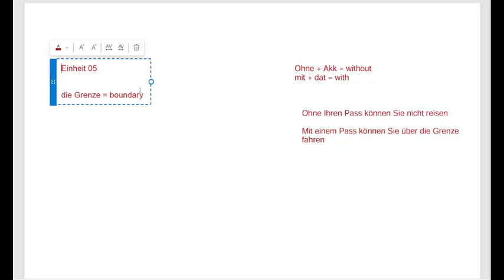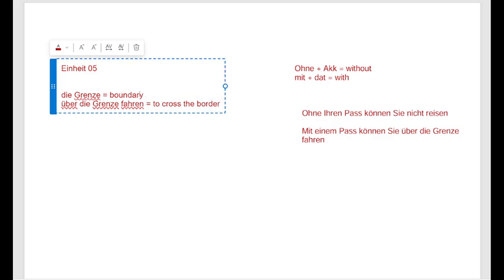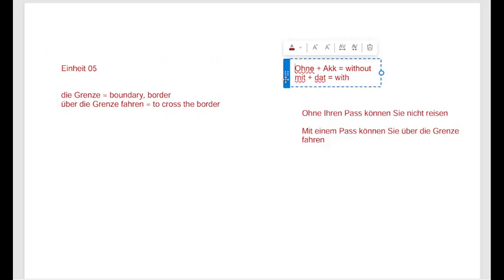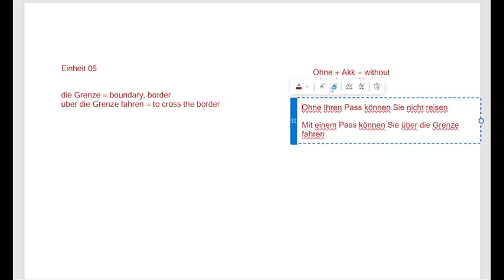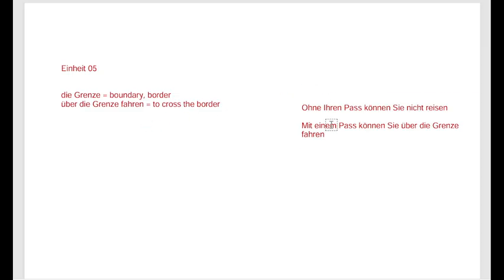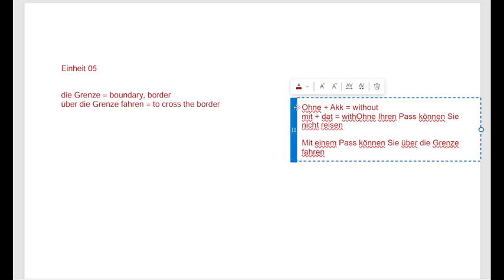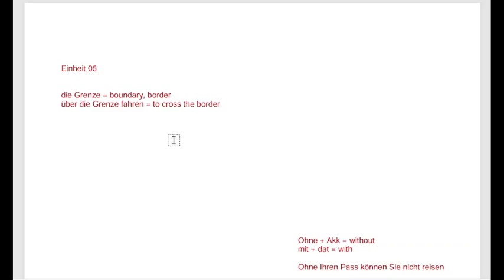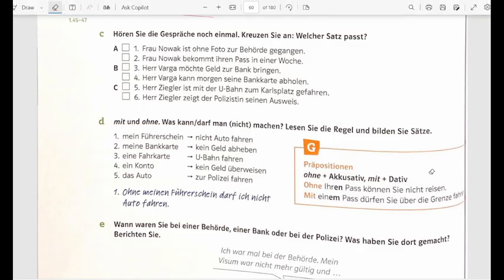Let us write it here as well. Über die Grenze fahren, to cross the border. You can also include one more meaning for the same, that is a border. So these are the uses of ohne and mit. Now let us go back here. So these are the examples.